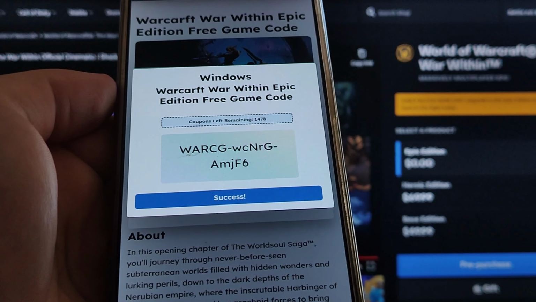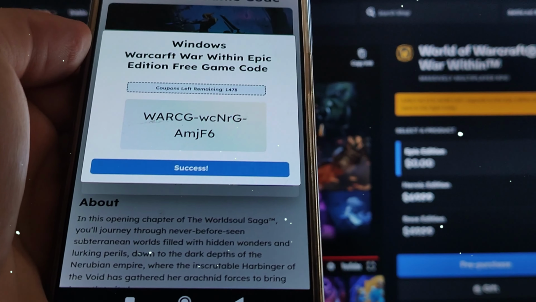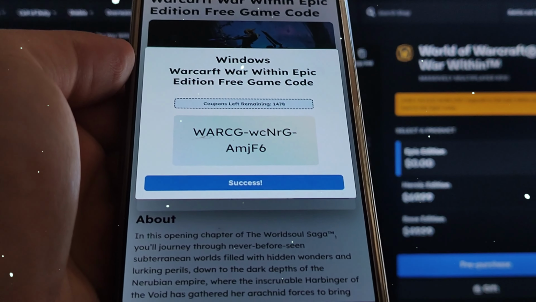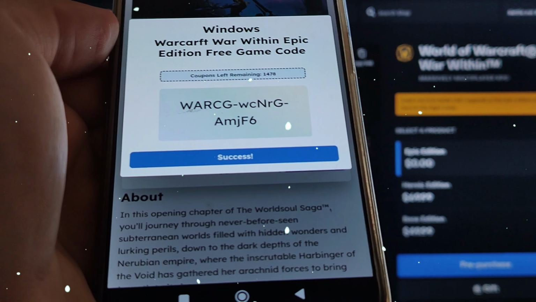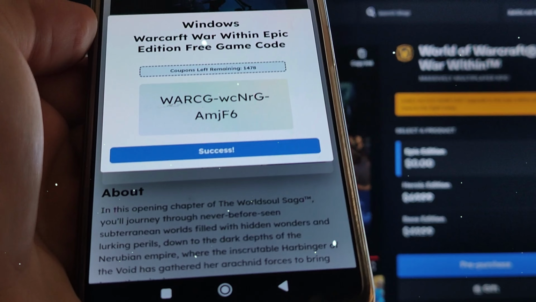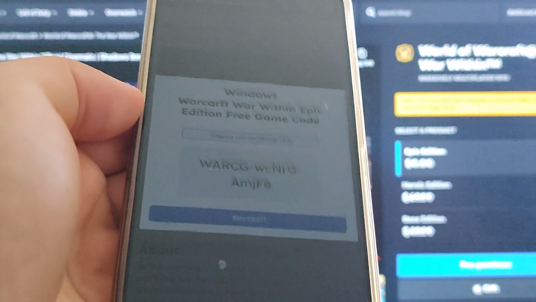And there you have it. As you can see, my World of Warcraft: The War Within game code is activated and ready to use. The device verification took just 5 minutes, but it's definitely worth it. You can repeat these steps for any game available on this platform. Just follow the CAPTCHA instructions, and you'll be able to unlock any game code you want.